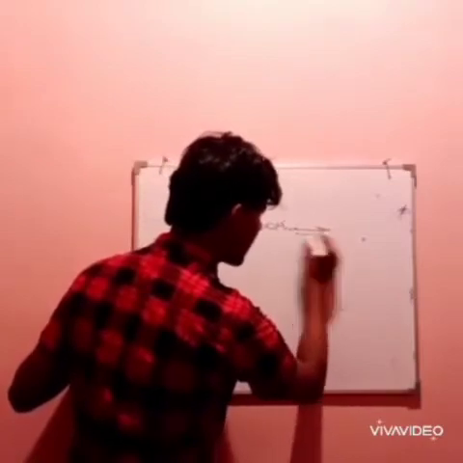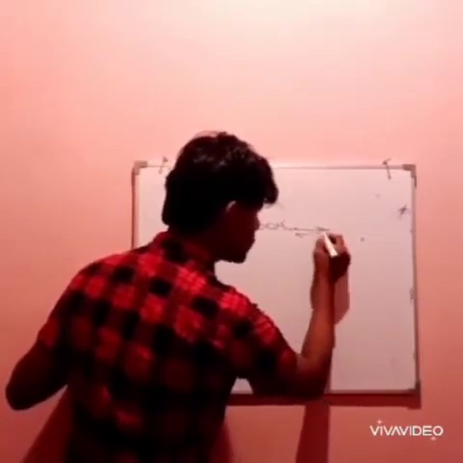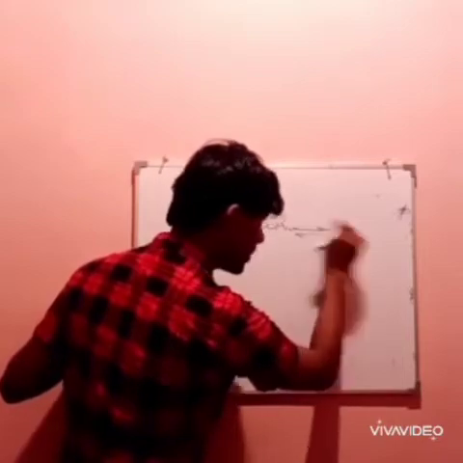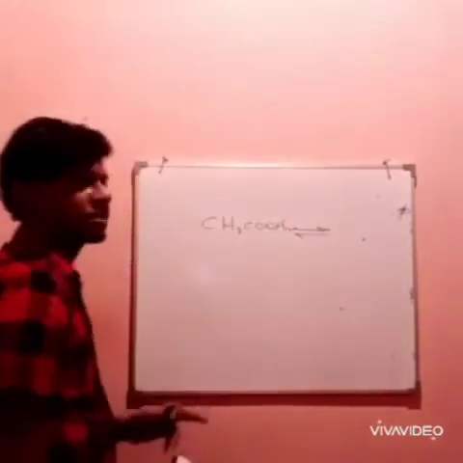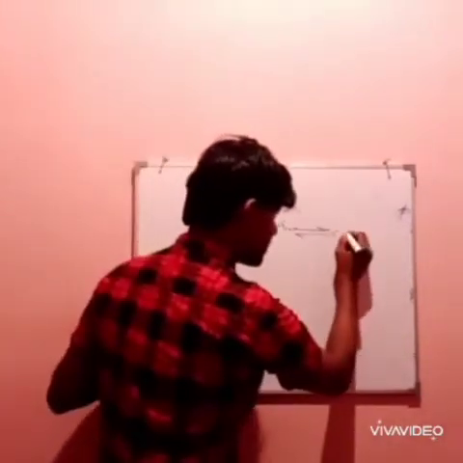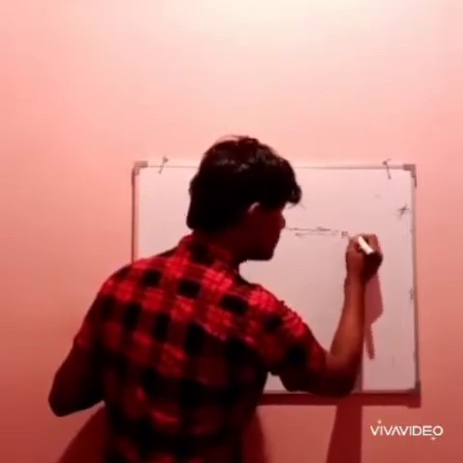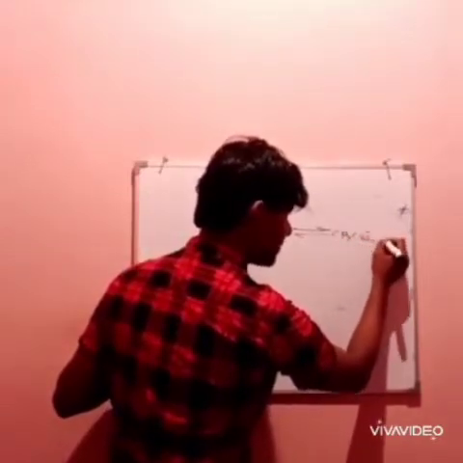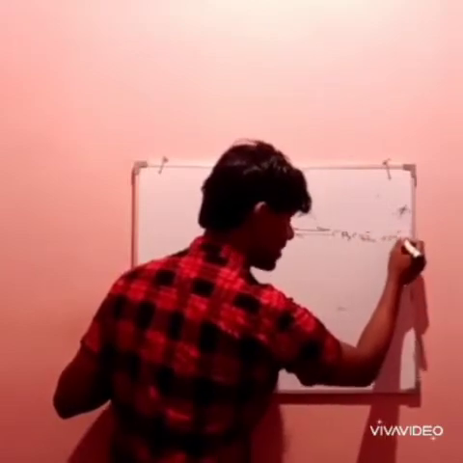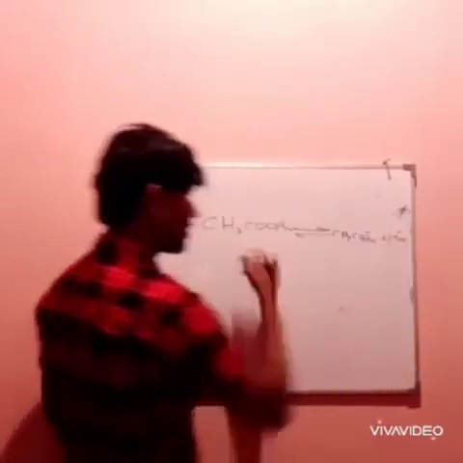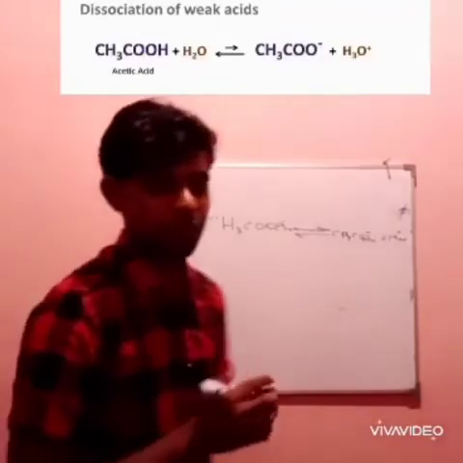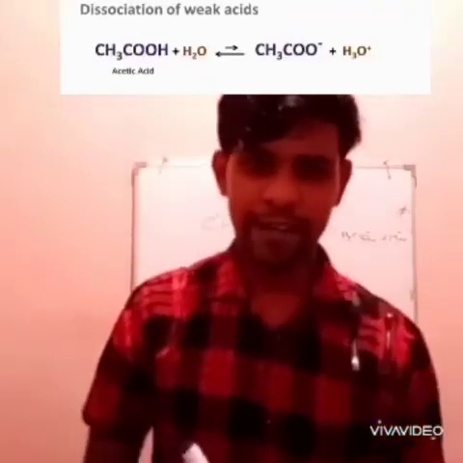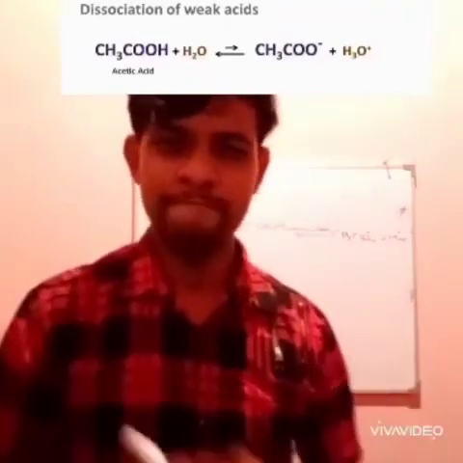Partially means that's why I drew two semi-arrows. That means the reaction can go in this way and come back this way as well. So this is what happens in a weak acid, and it also releases H plus ion, but this reaction can go back. But in a strong acid reaction, it cannot go back. Once it happens, it has just happened.